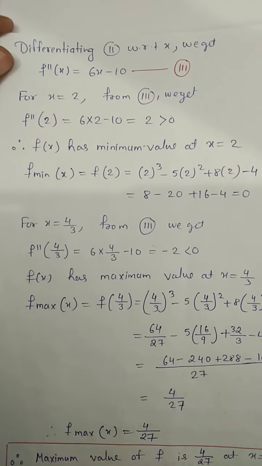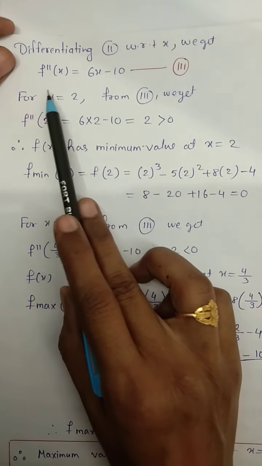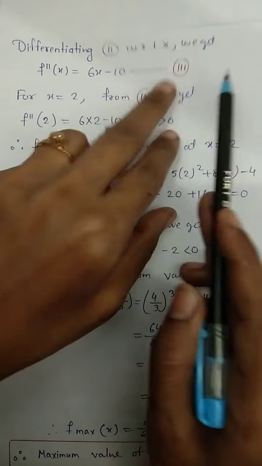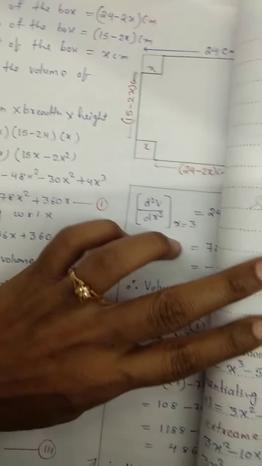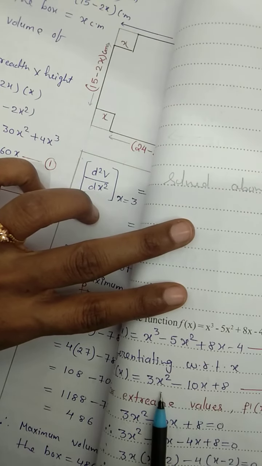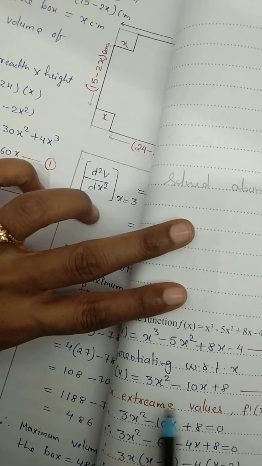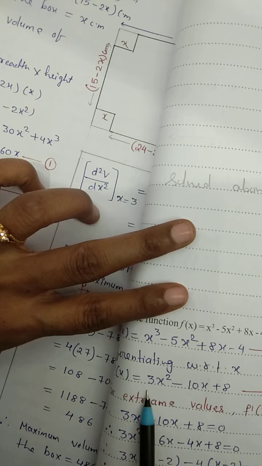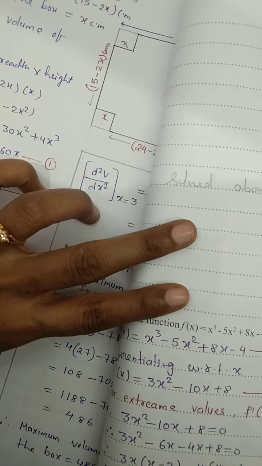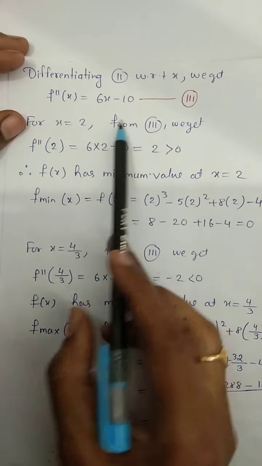Differentiating equation number 2 with respect to x, f double dash of x equals 6x minus 10. The first derivative is 3x square minus 10x plus 8, its second derivative will be 6x minus 10. This is equation number 3.